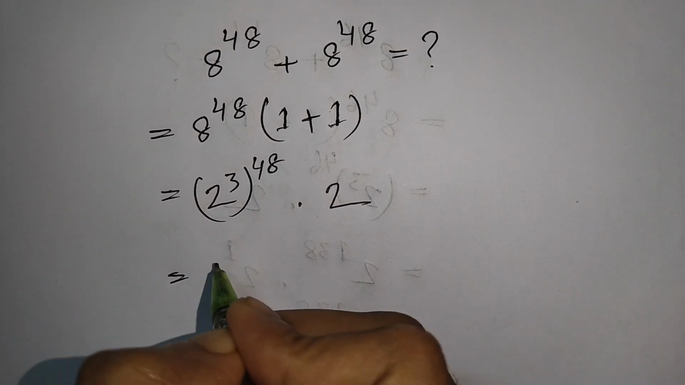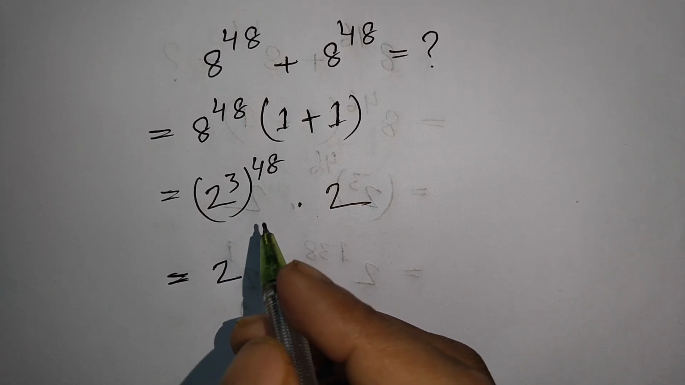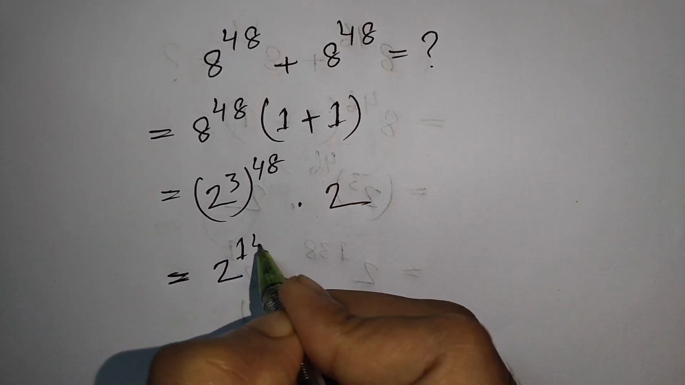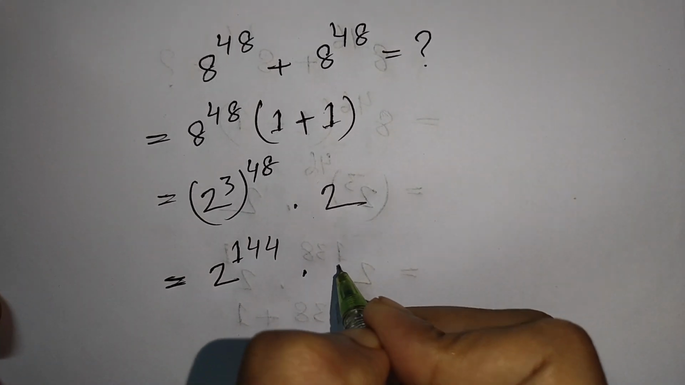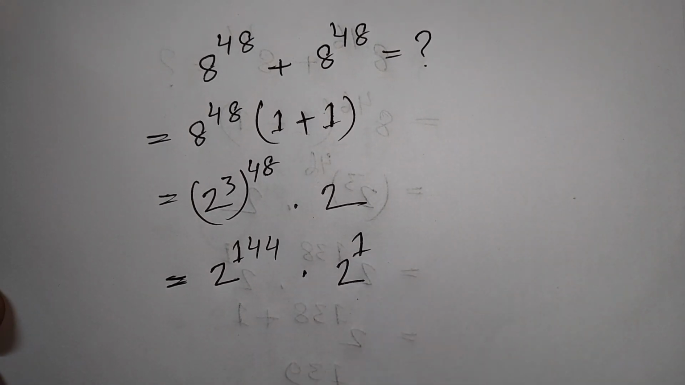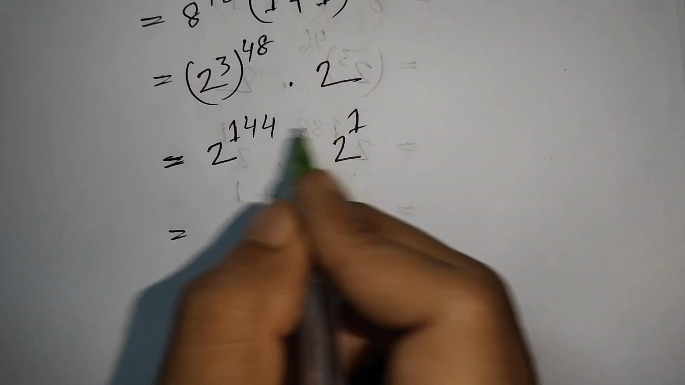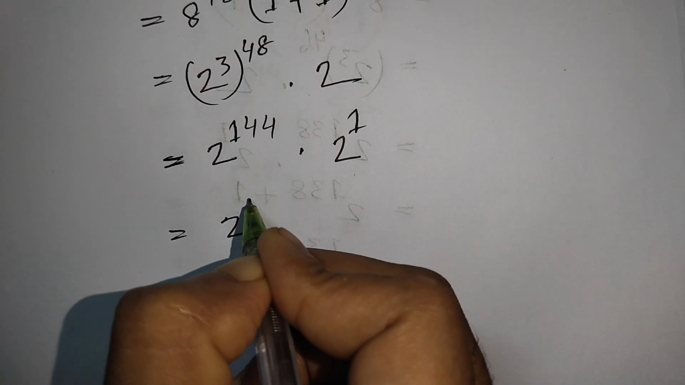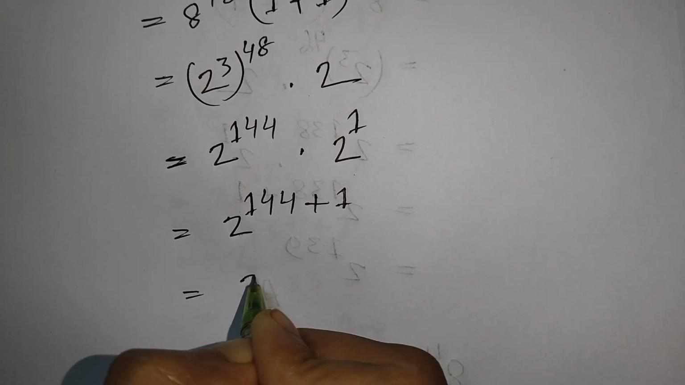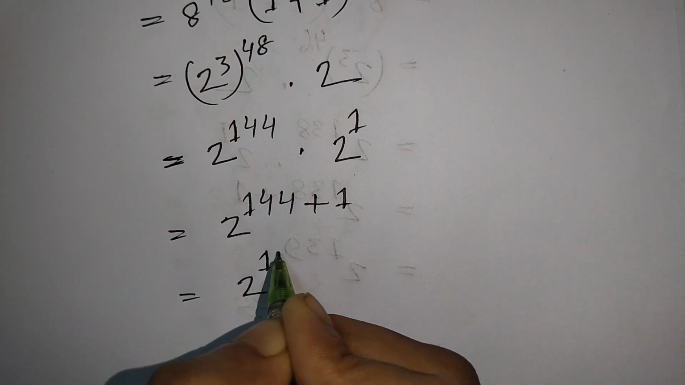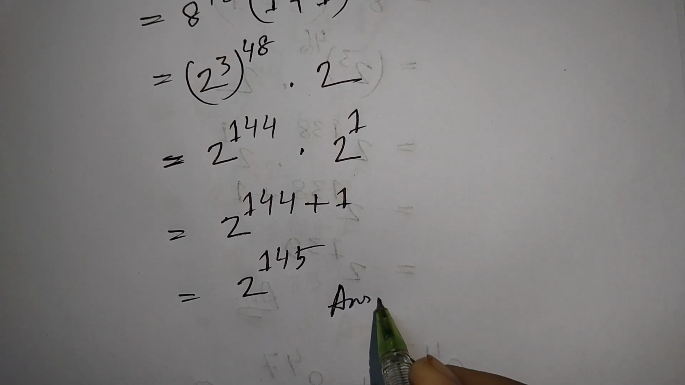Then 2 to the power 3 times 48, that means 144, times 2 is same as 2 to the power 1. Then we see that 2 to the same base but different powers, so you can write here 2 to the power 144 plus 1 is equal to 2 to the power 145. So 2 to the power 145 is the correct answer.